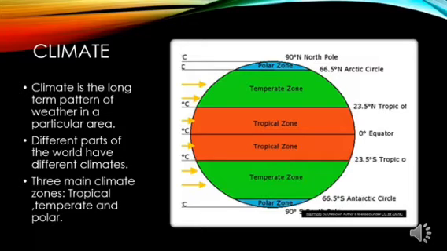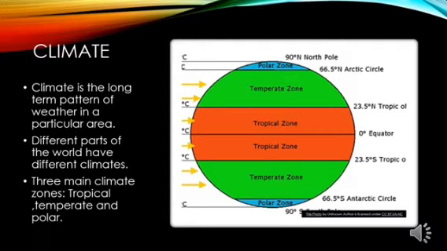If you look at the regions near the equator, the rays of the sun directly fall over these regions, since they fall directly, these regions get a lot of solar heat.